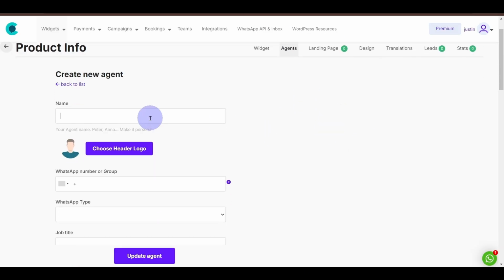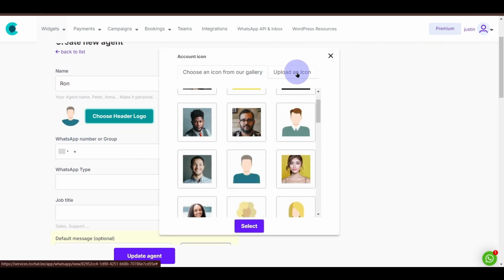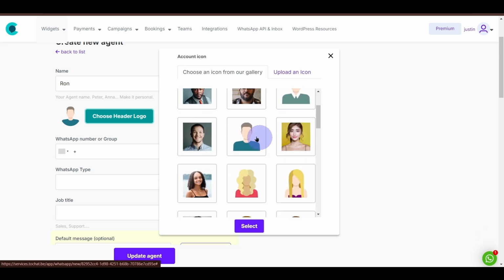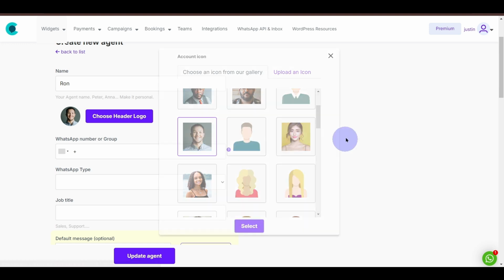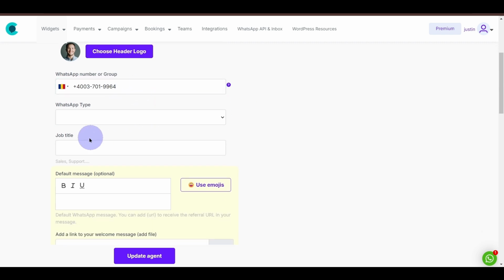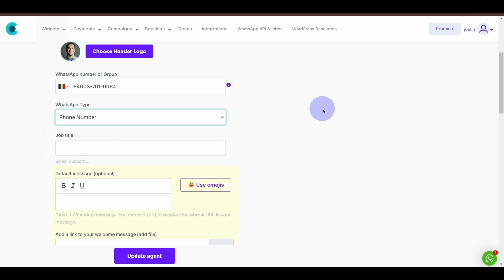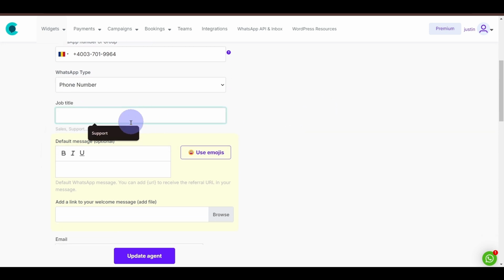Coming back, let's go ahead and create our agent. Again, it's very simple to do. Let's just add in Ron. You can add in whatever name you'd like. We can select the image. Again, you can upload your own images as well. I'll just let this be, let's say this for now. Come down, add the number. So number added. Now this is going to be the number to which the information is going to go. So you want to add in maybe your number or the number of your team member that handles client communication. WhatsApp type. Okay, so this is phone number, but you can also send them directly to a group or a channel. Job title, let's just add support.